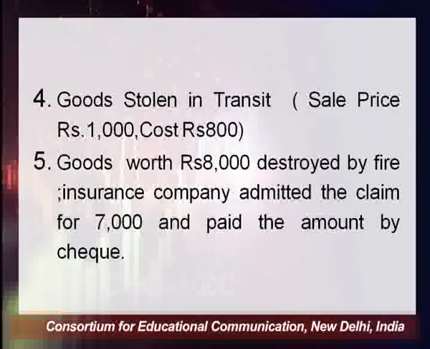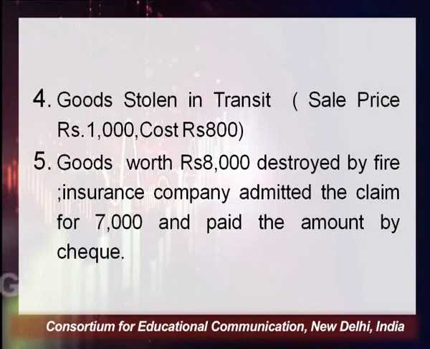There is one more important transaction which is related with the goods, and this transaction is: goods worth rupees 8,000 destroyed by fire, and the insurance company admitted the claim for rupees 7,000 and paid the amount by cheque. Let's read the first line only, that goods worth rupees 8,000 destroyed by fire. This is a transaction. How to record this particular transaction? Goods worth rupees 8,000 destroyed by fire.